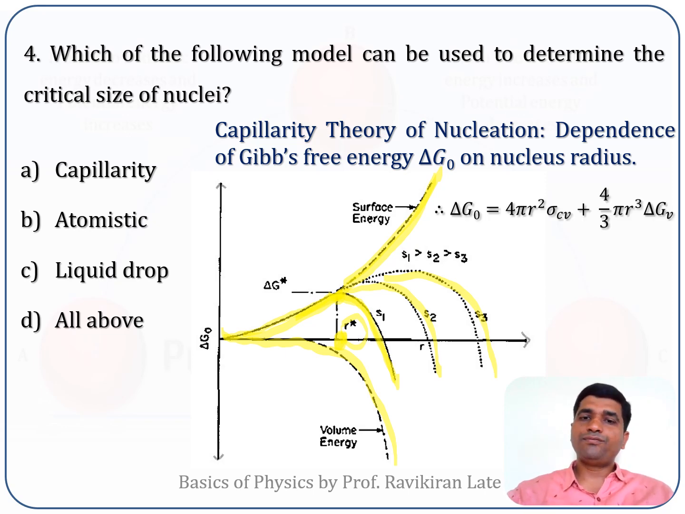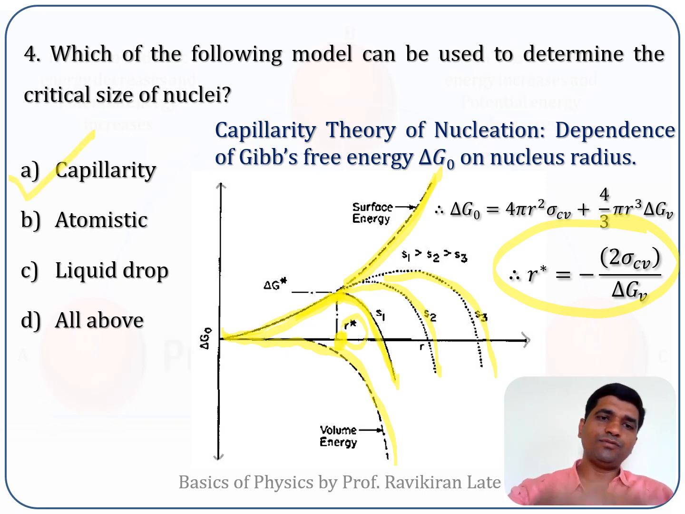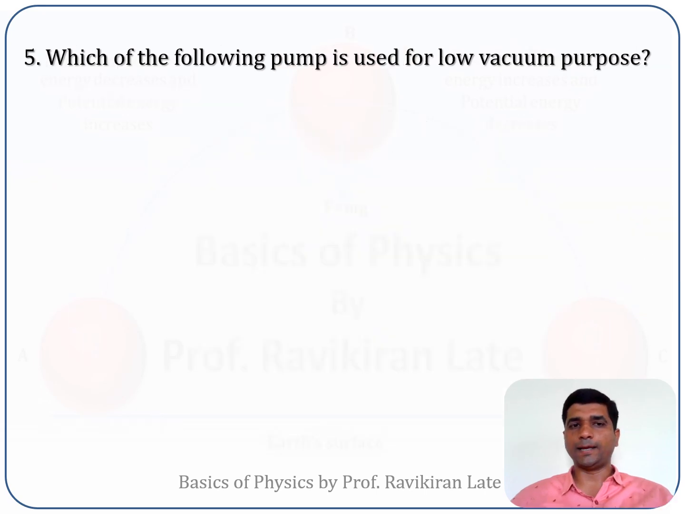So if I use the first derivative condition, then we know that if any function has a maximum value, you can take its derivative with respect to that variable, and if you equate it to zero, you'll get that value. From that one you can calculate the critical size of the nucleus. So it is the capillarity model which can be used to determine the critical size of the nucleus. So the correct answer for this question is option number A.